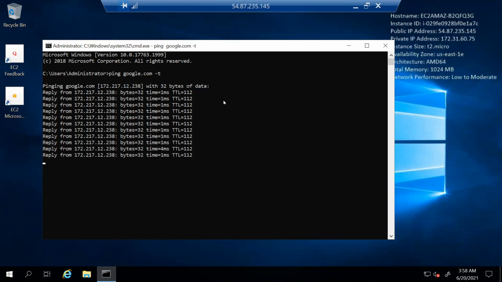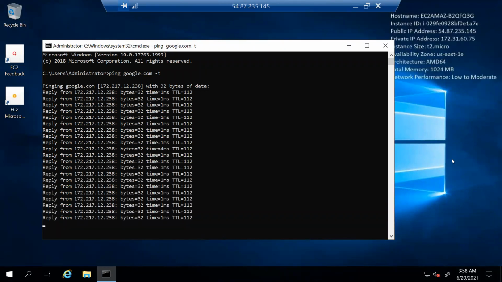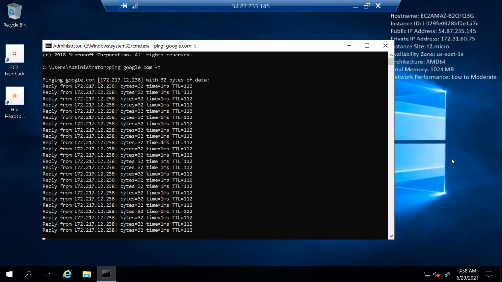So what do we call this traffic, is it an incoming traffic or an outgoing traffic? Yes, guys. Outgoing. It is an outgoing traffic, right? Because from my EC2 instance as a source, the traffic is going outside and trying to connect with the Google server. So that's why we are calling this traffic as an outbound traffic. Okay, so traffic is going now. Perfect. You are getting the ping reply, the traffic is going outside, no problem.